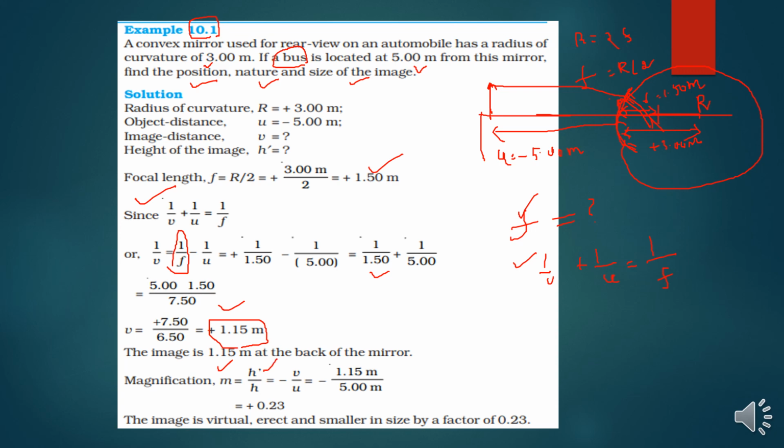So at the back of the mirror we will get the image, and my magnification formula is h prime upon h. H prime is nothing but the image height. They didn't mention any height of the object, so we can also take it as v distance and u distance. So v is what we have found, that is 1.15 meter upon 5 meter. Both will be negative, minus and minus will get cancelled. So you'll get 0.23 as the magnification of this particular mirror. So here the image is virtual, erect, and smaller in size by a factor of 0.23.